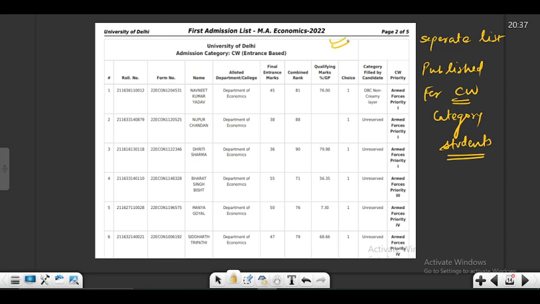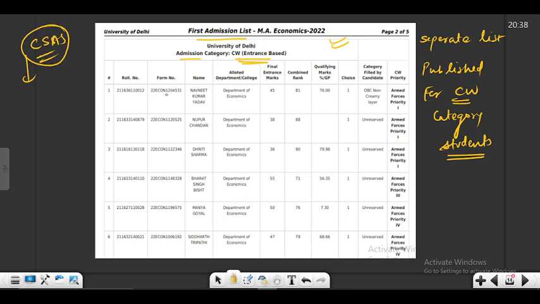So now currently we have the CSAS portal on which everything happens. So nothing comes out in the public domain. So earlier we used to have open cutoffs released, when we had merit based admission. Okay, so this is an example where we have admission under the CW category. Okay, so this is how the list was released.